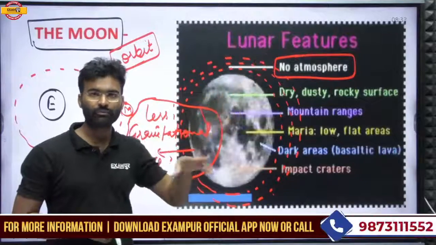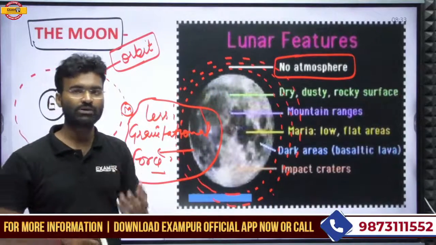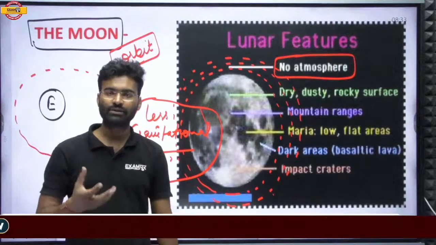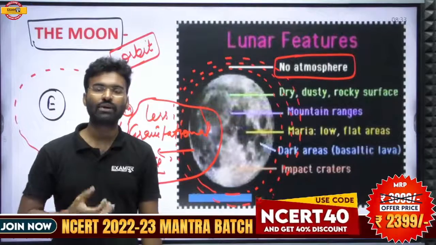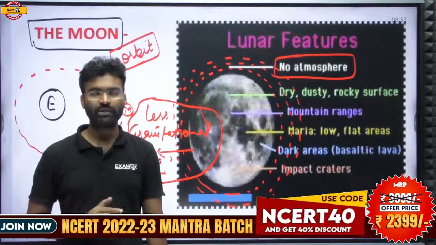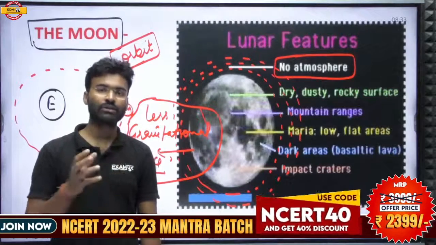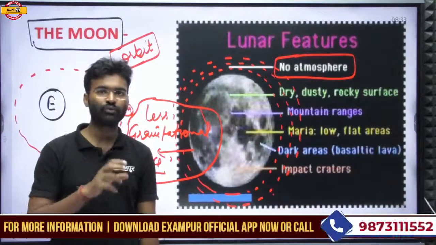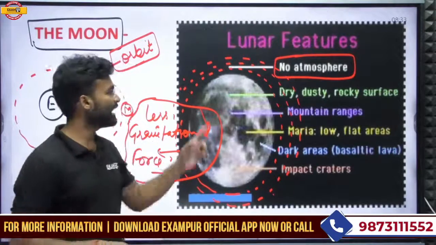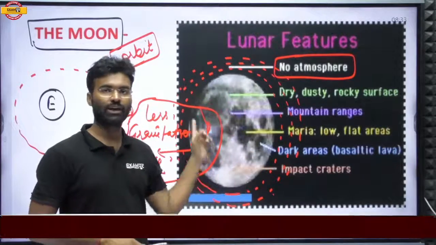What is the reason why the moon does not have any atmosphere? There is a clear and straight answer. Due to the less gravitational force, when the gases were emitted during the cooling of the moon, those gases were not bound by the moon, and that is why there is an absence of atmosphere around the moon.